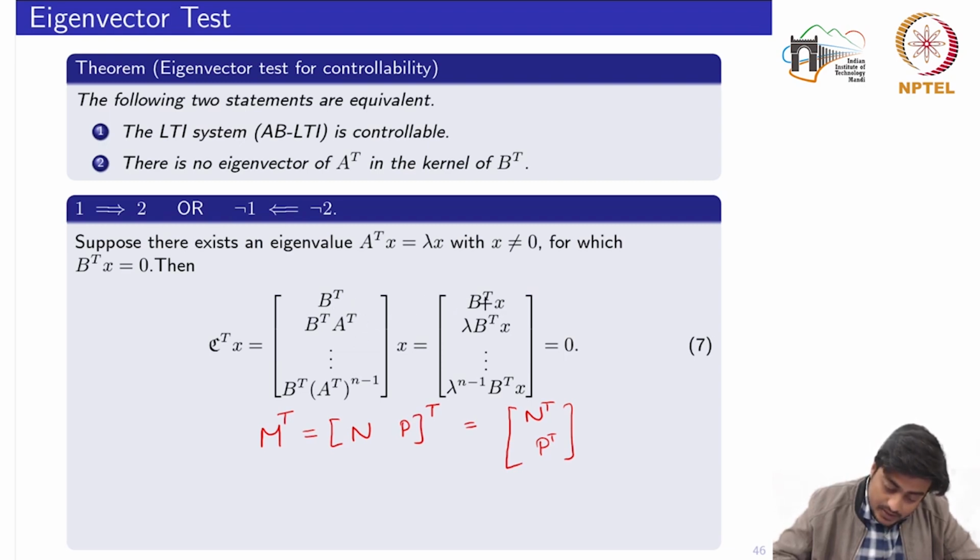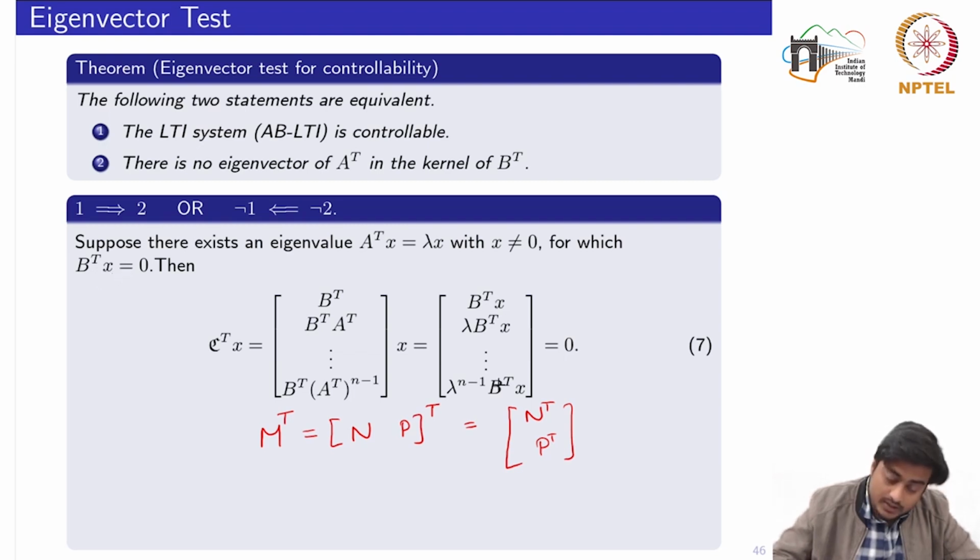We would have the first term as B transpose X, the second one would be B transpose A transpose X. Now A transpose X is already equal to lambda X, and lambda is a scalar, so we have replaced it here by lambda times B transpose X. Similarly, up to lambda to the power n minus 1 times B transpose X. Now if you pay attention, we already have the assumption that B transpose X is equal to 0.